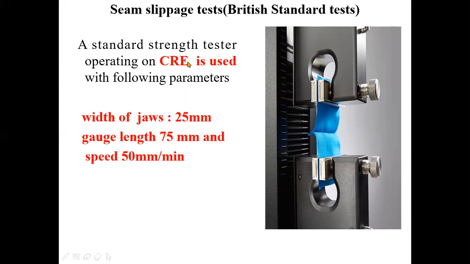An Instron may be used because Instron works on CRE, and it is also possible to get a force elongation diagram. The width of the jaw should be 25 millimeter. Gauge length is set at 75 millimeter, and the speed of the jaw is 50 millimeter per minute.